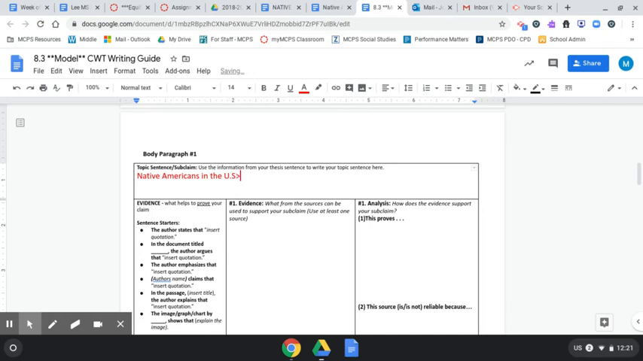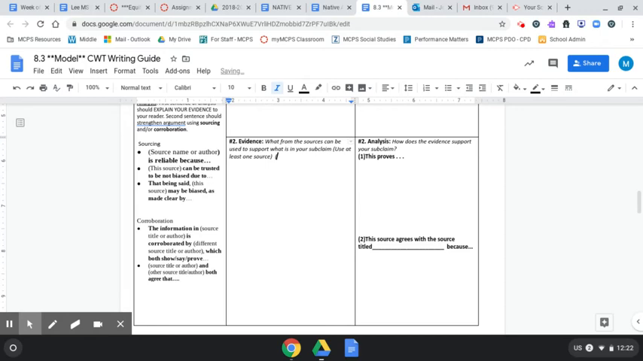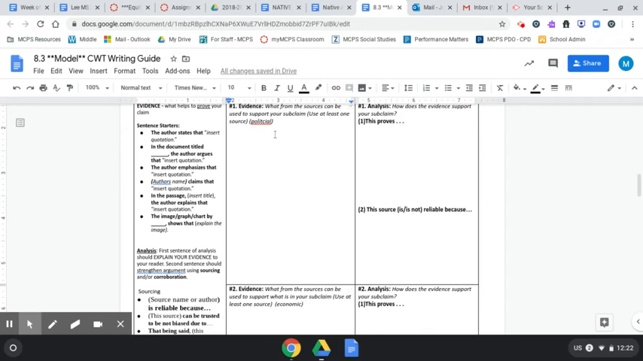So Native Americans in the U.S. did not have equal political and economic rights. Now, you will notice that the two types of rights I have are political and economic. What that means is that in each of your evidence boxes, you need to use an example of one that's political and one that's economic. So I'm going to make a note in each one just to remind myself which piece of evidence I'll be talking about. So I'm going to start with political.